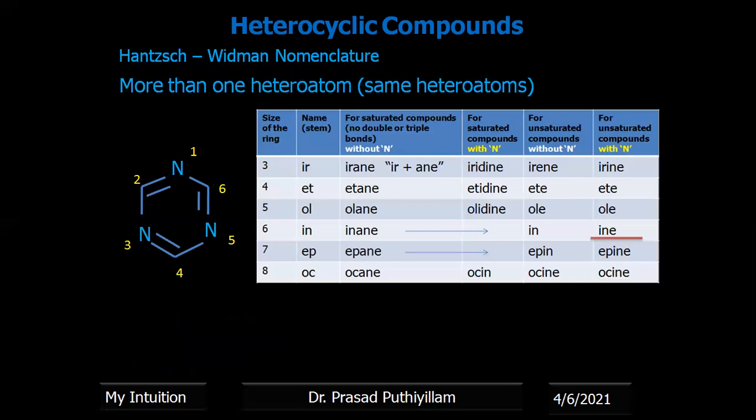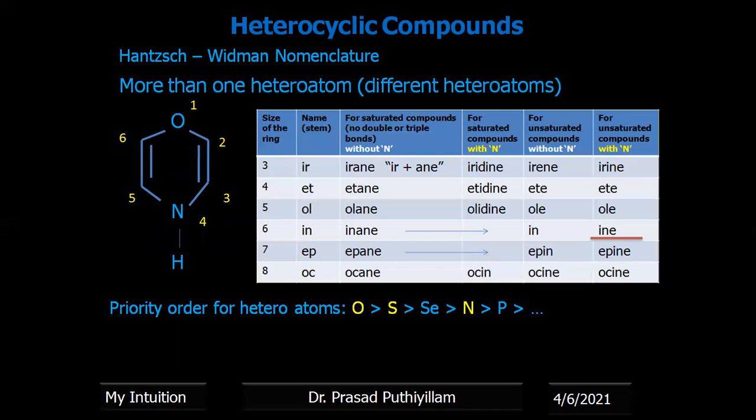Next example, that is if more than one heteroatom is present. If more than one heteroatom is present, we have to use the di, tri terms. Therefore, it is a six-member ring, unsaturated compound with nitrogen. Therefore, the suffix will be ine. Therefore, the name of this compound is 1,3,5-triazine.